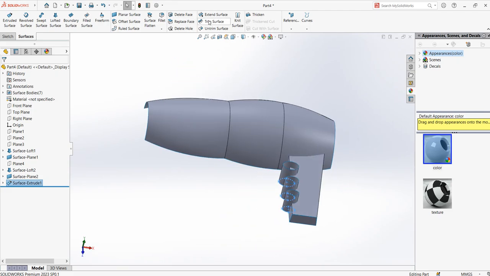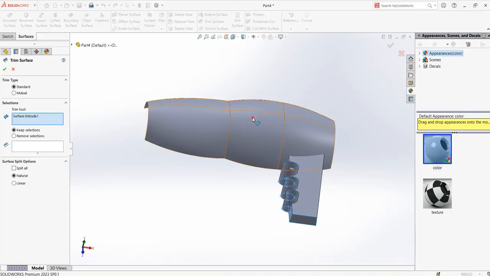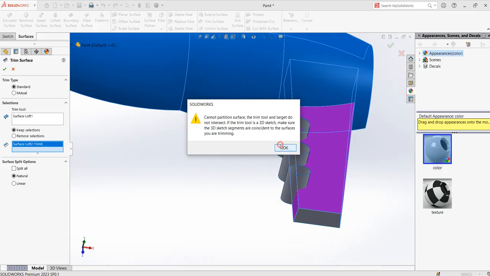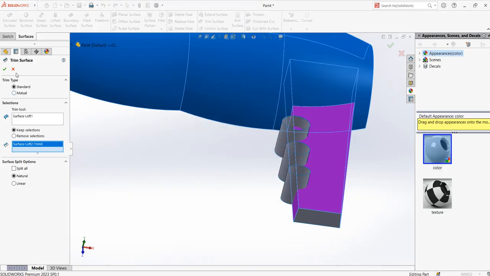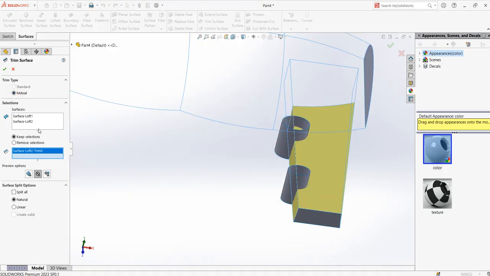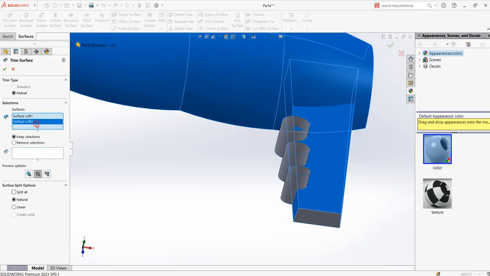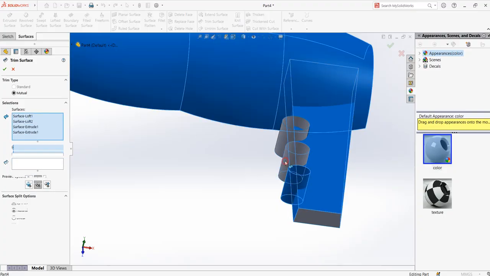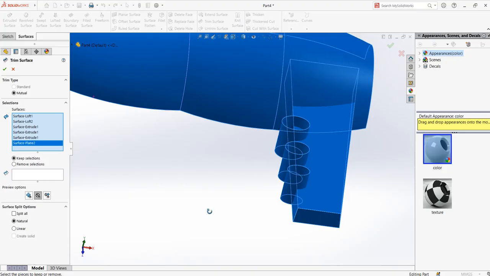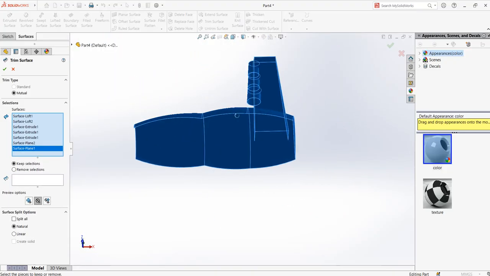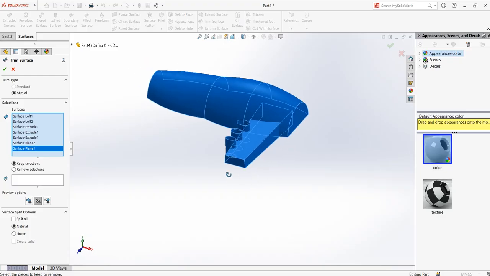Now use the trim tool, select all of this surface. Okay, it should be set to mutual. Set to mutual. Remove this, delete this. Here you select all the surface. Make sure all of the surfaces are selected.